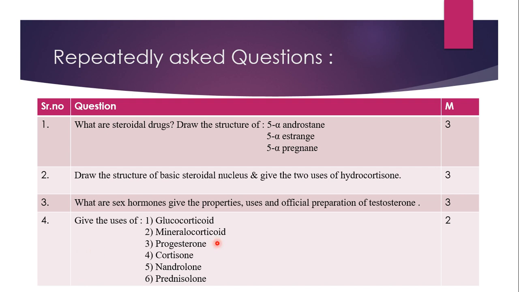Sometimes they are asking you only glucocorticoids, only mineralocorticoids, sometimes only progesterone. So it depends. You are supposed to know the uses of sex hormones along with the uses of glucocorticoids and mineralocorticoids. These three are the major categories in case of steroidal drugs. There is ACTH and sex hormones. In ACTH there is further subdivision: glucocorticoids and mineralocorticoids. So a 2 marks question can be asked, like uses for 2 marks.